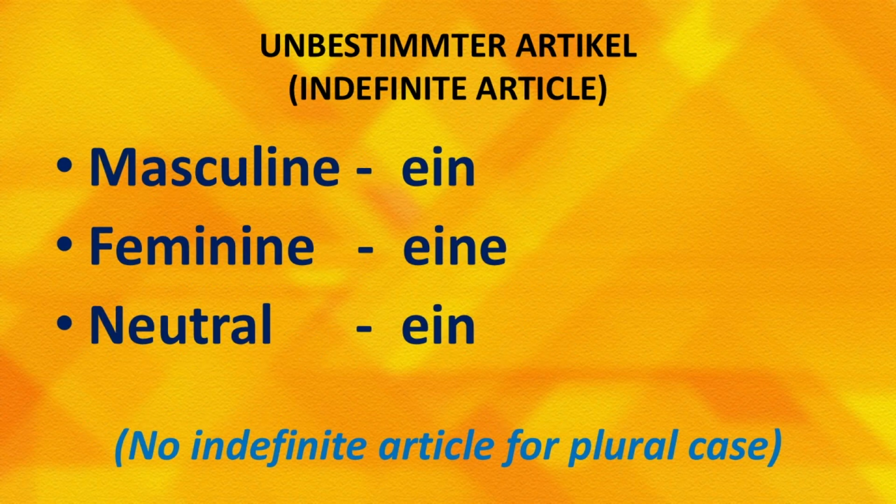Let us see the indefinite articles now. Masculine ein. For example, ich habe ein Buch, I have a book. Feminine eine, ich habe eine Schwester, I have a sister. Neutral ein. Indefinite article for case of neutral is ein. Dear friends, no indefinite article is used for plural case. So, do keep this thing in mind.